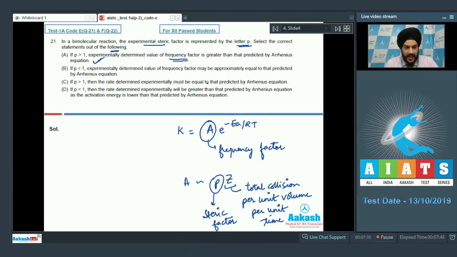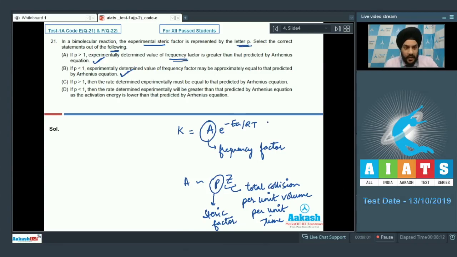If we talk about the second statement now, if P is less than 1, experimentally determined value of frequency factor may be approximately equal to that predicted by the Arrhenius equation. So this is correct, students. Arrhenius equation assumes the steric factor or the value of P to be less than 1, and if the experimental value is also less than 1, then it might be possible that both of them have approximately the same value. So statement B is also correct, students.